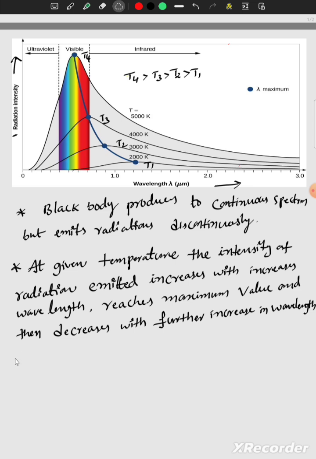Okay, next one more important point from the graph.